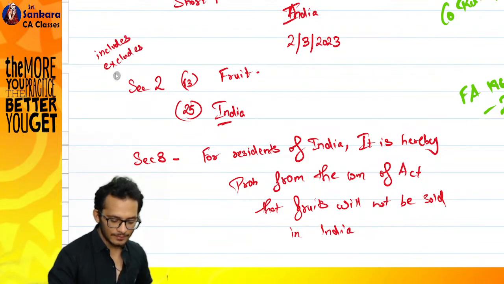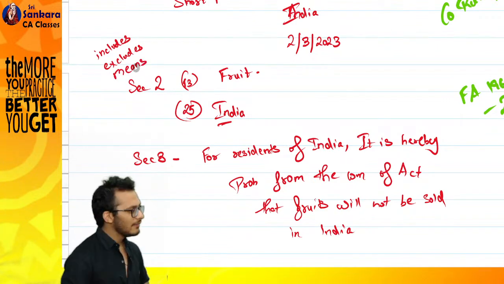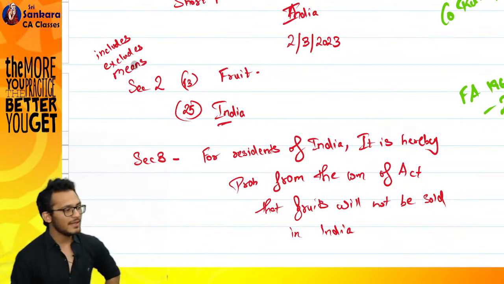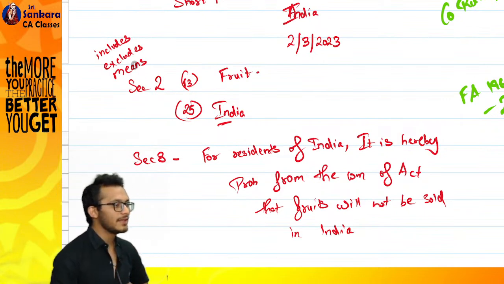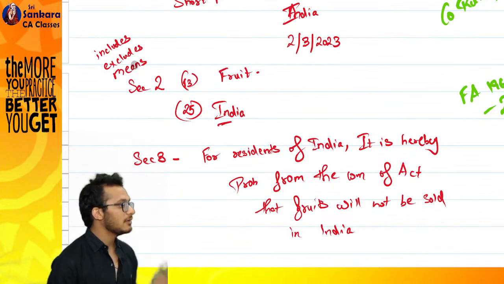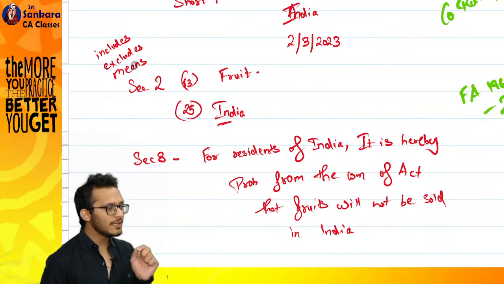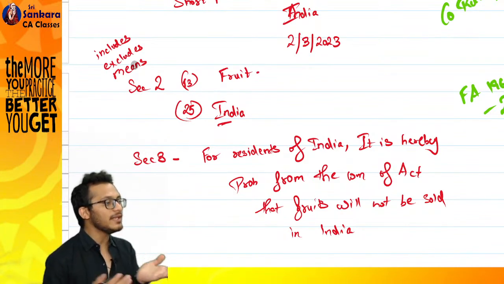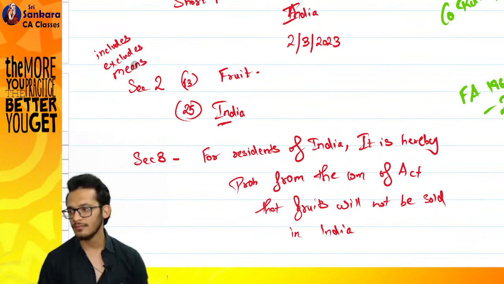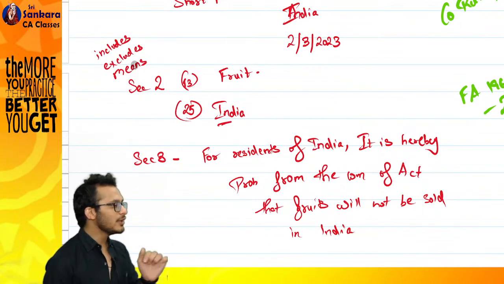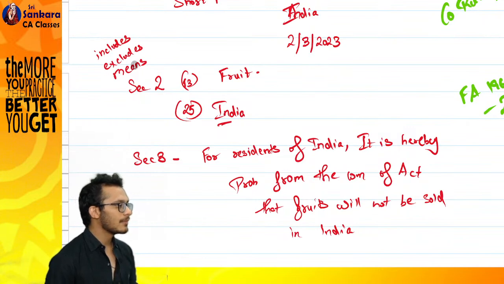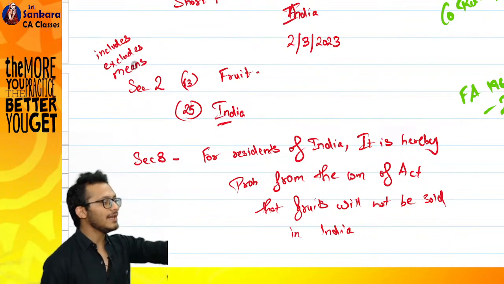One is called means. In a definition, if you see the word means, it means it is an exhaustive definition. It means I am saying this is final, that's all. If I use the word includes, it means I am telling you something, it could be something else also. When it comes to exclusive, it means I am telling you what it is not. Besides this, everything else is there.